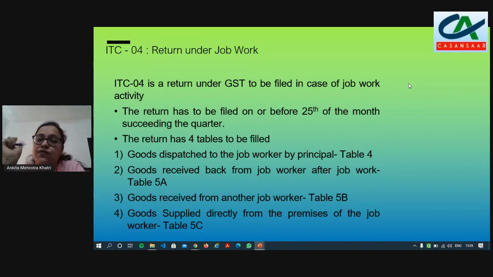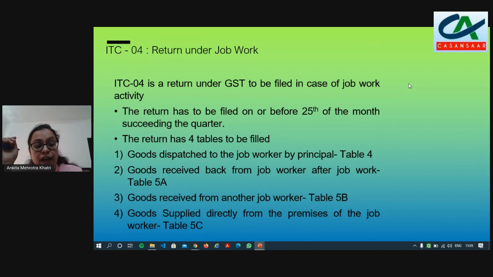This return has 4 tables to be filled up. The first table is Table 4. If you see it, you will find that in Table 4 we have to mention the details of the goods which have been dispatched to the job worker by the principal. So in Table 4, we have to mention the inputs, semi-finished goods, and capital goods dispatched by the principal to the job worker for job work.